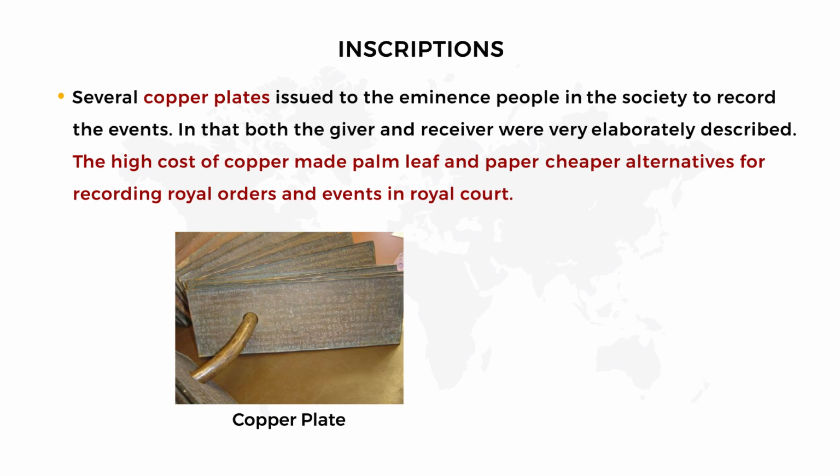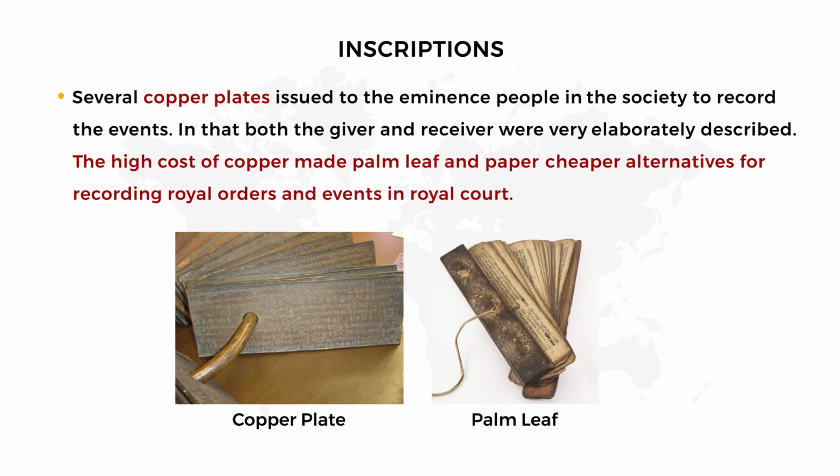Okay, after that they started recording royal orders and events, that is, whatever happened in the king's court they recorded in palm leaf and paper. What is palm leaf? Yes, we call it ஓலை சுவடி in Tamil, isn't it? That is palm leaf, and paper, we all know what paper is, isn't it? Okay, good.